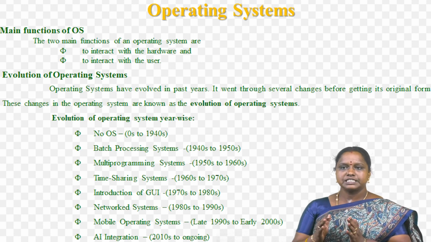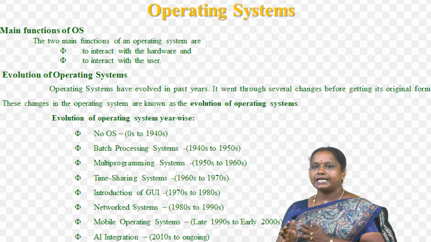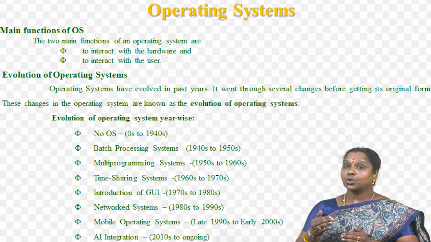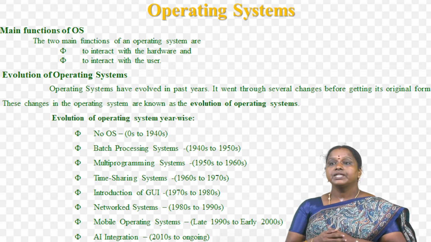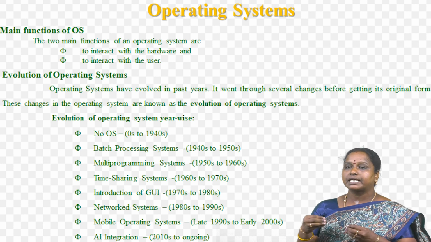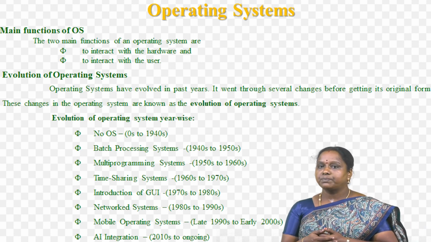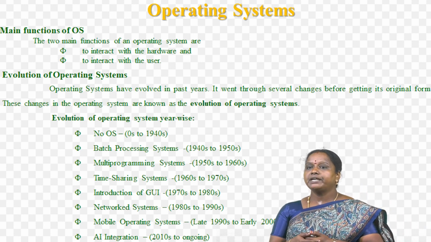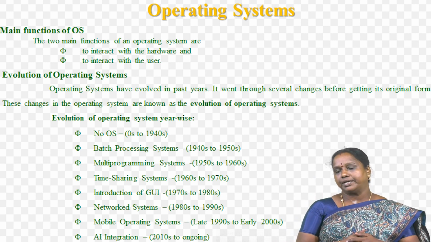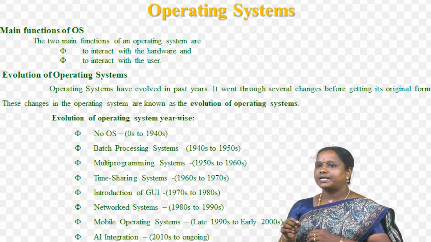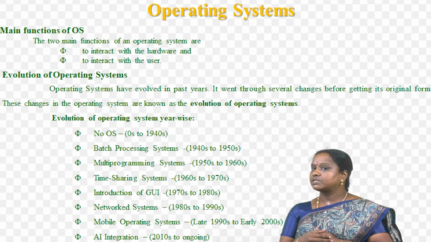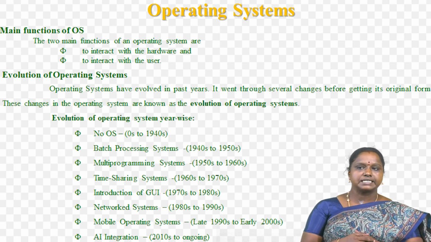And then the next period is 1970s to 1980s. It's the introduction of the GUI, graphical user interface. With the growth of time, GUIs came. For the first time, OS became more user friendly and changed the way people interact with computers. GUI provides computer systems visual elements which made users' interaction with the computer more comfortable and user friendly. Users can just click on visual elements rather than typing commands. Here are some features of GUIs in Microsoft Windows: icons, menus, windows, etc.